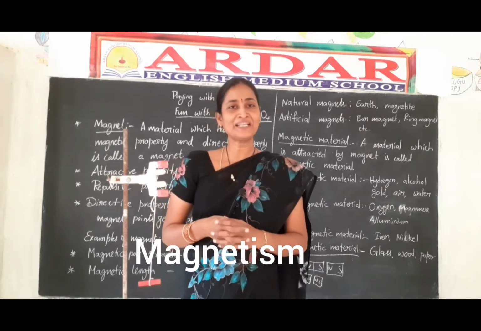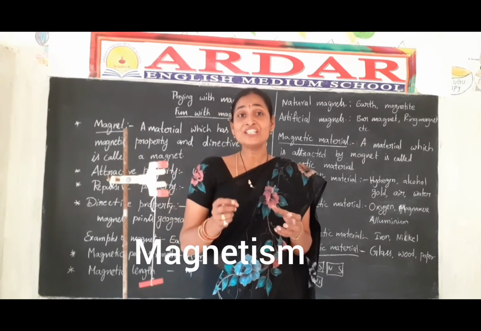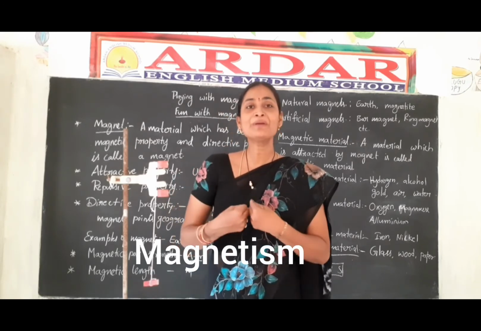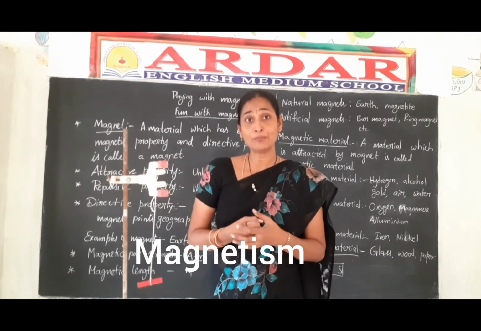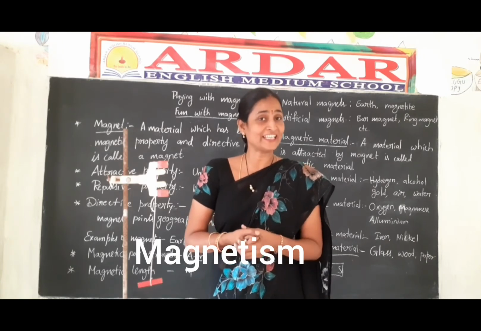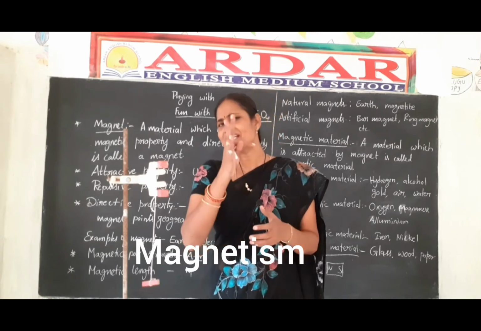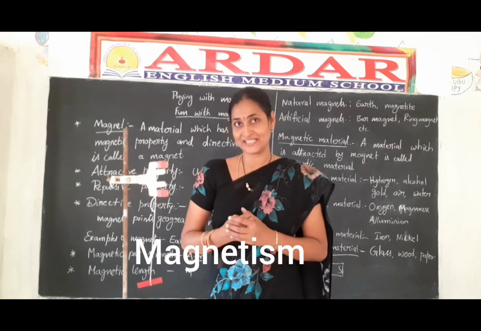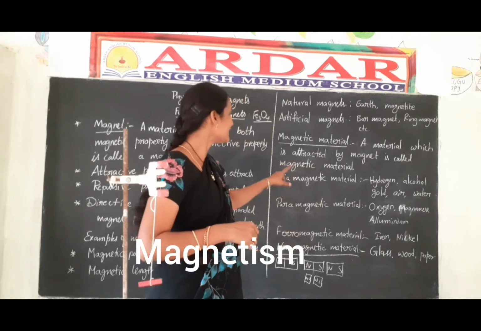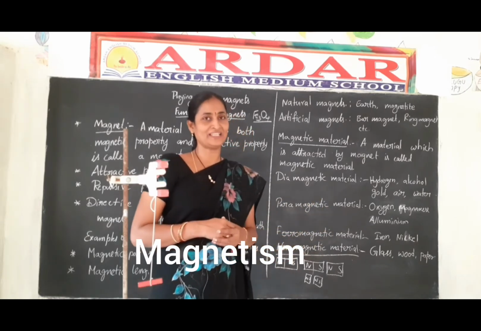Now magnetic materials. What are called magnetic materials? The materials which are attracted by magnets are called magnetic materials. For example, iron, cobalt, nickel. Different types of magnetic materials are there, mainly three types: diamagnetic material, paramagnetic material and ferromagnetic material.